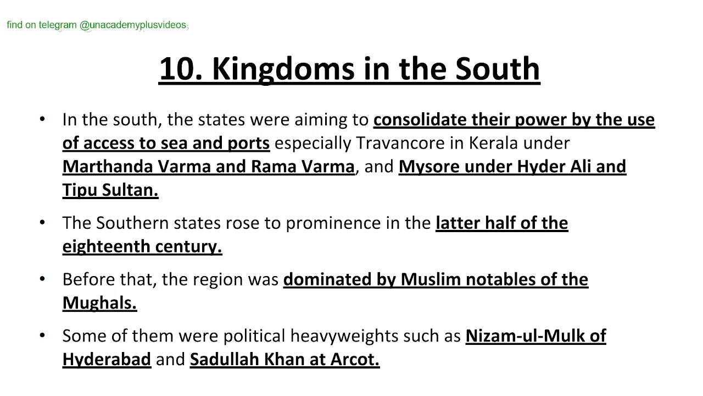In the South, the states were aiming to consolidate their power by the use of access to the sea and ports, especially Travancore in Kerala under Marthandavarma and Ramavarma, and Mysore under Hyder Ali and Tipu Sultan. The southern states rose to prominence in the latter half of the 18th century. Before that, the region was dominated by Muslim notables of the Mughals. Some of them were political heavyweights such as Nizam ul Mulk of Hyderabad and Sadatullah Khan at Arcot.